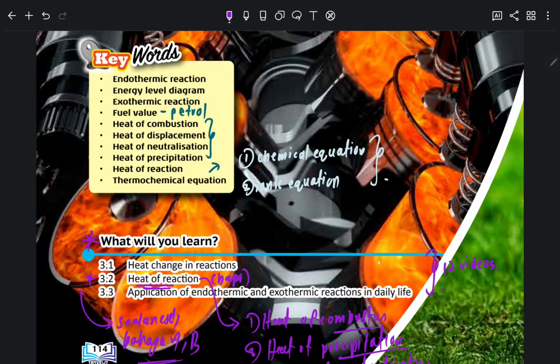Okay, fuel value ini saya kata pasal petrol kan. Okay, mungkin you punya exam question usually lah dia akan bagi dua satu petrol, satu maybe gas hydrogen. Dia akan suruh cari dia punya fuel value. Dia akan tanya which one is can be used as a replacement for petrol in future, something like that soalan dia. Okay, pasal the endothermic reaction, exothermic reaction, dia boleh soalan yang pertama minta you define, minta you state one characteristics.